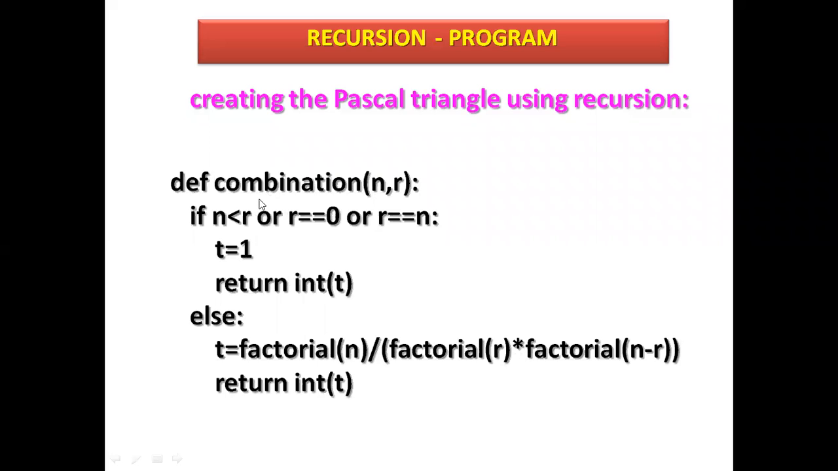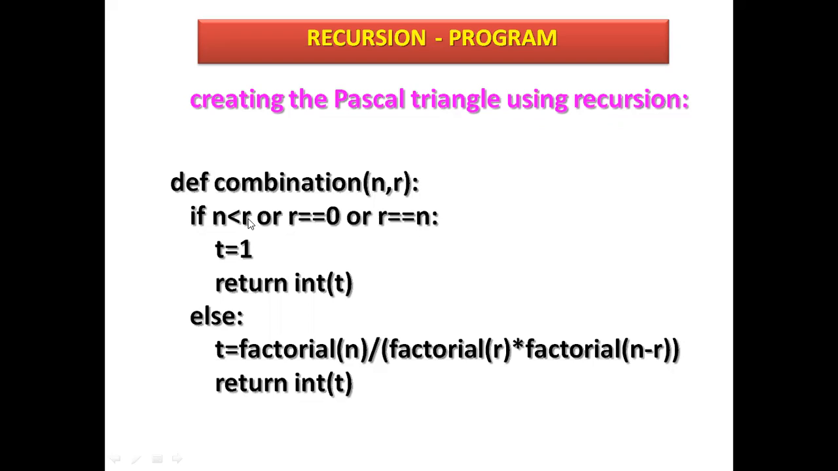Now it is a combination, another part. def combination, this is a function name, n comma r. n for number, which is a limit, r for row. See here, if n is less than r, or r equal 0, or r equal n.